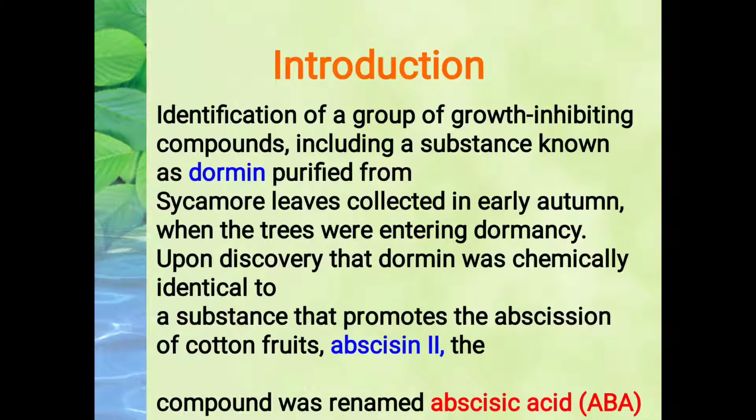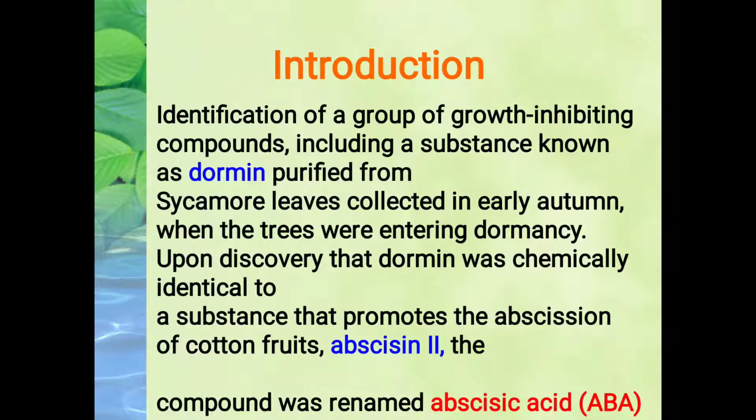So abscisic acid is identified as a group of growth inhibiting compounds. The hormones we covered earlier, gibberellin, auxin, cytokinin, are basically the growth initiators or growth regulators. But ethylene and abscisic acid are basically termed as growth inhibitors. Okay, so they help in growth inhibition.